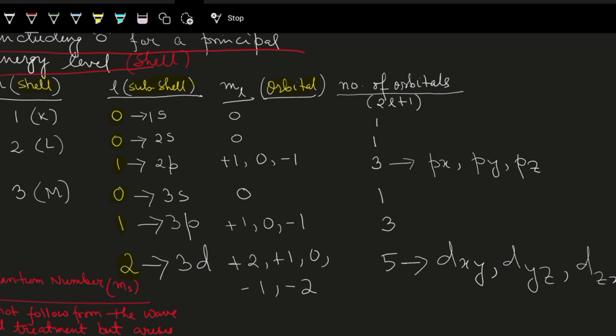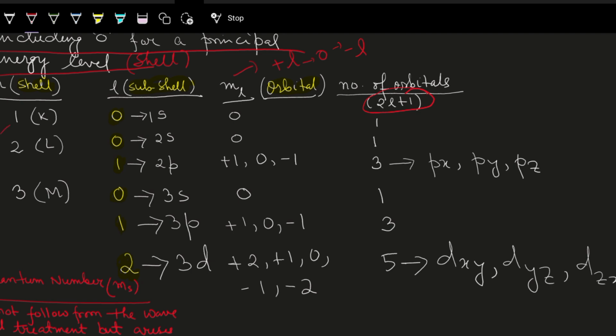We can see the number of orbitals is denoted by 2l plus 1. So how are we getting ml? ml we are getting from plus l to minus l including 0.